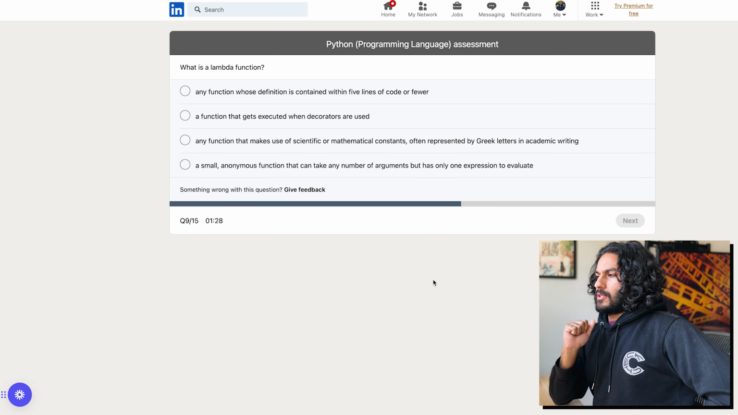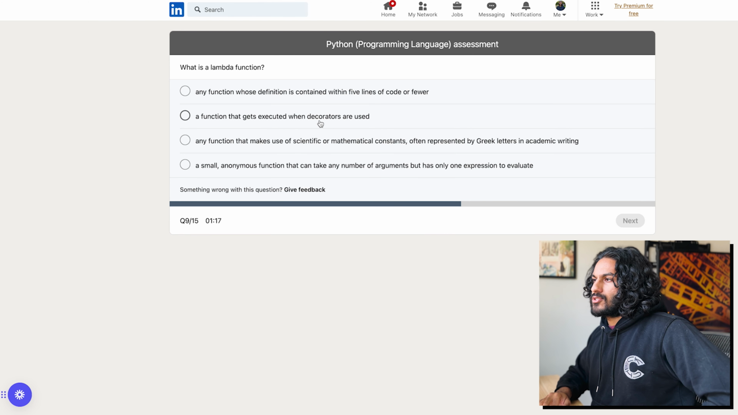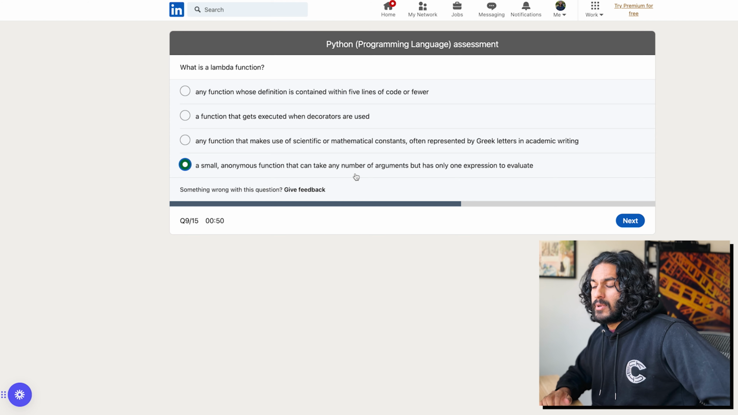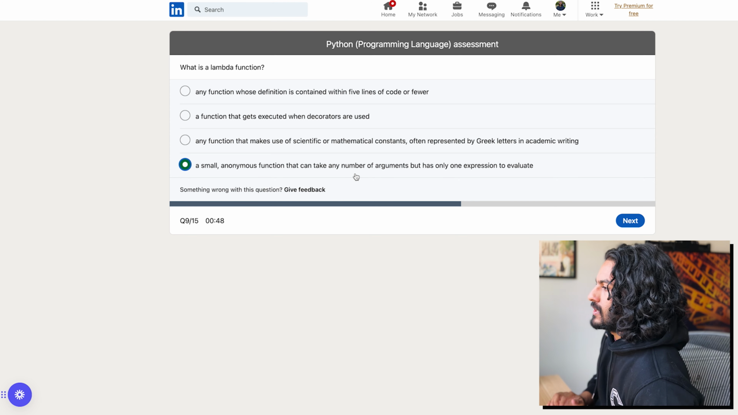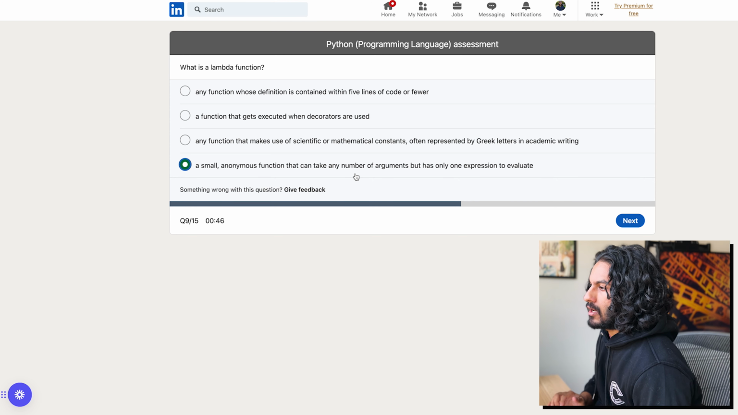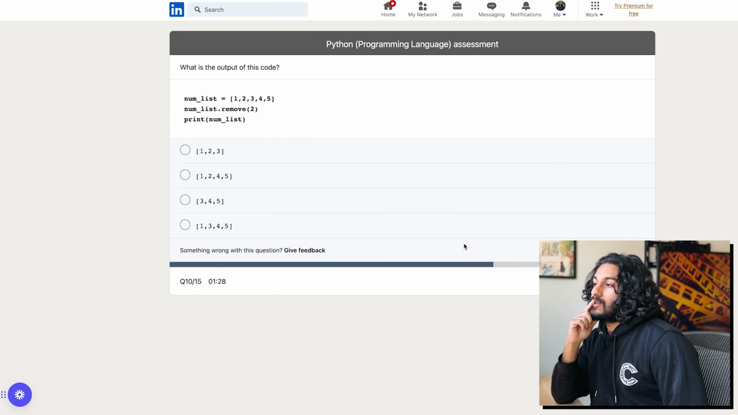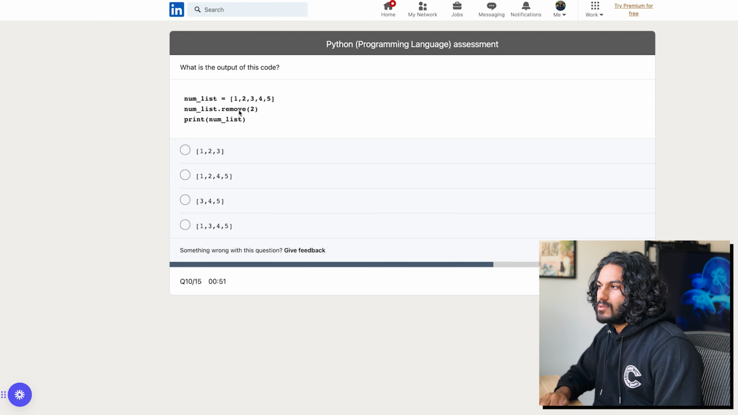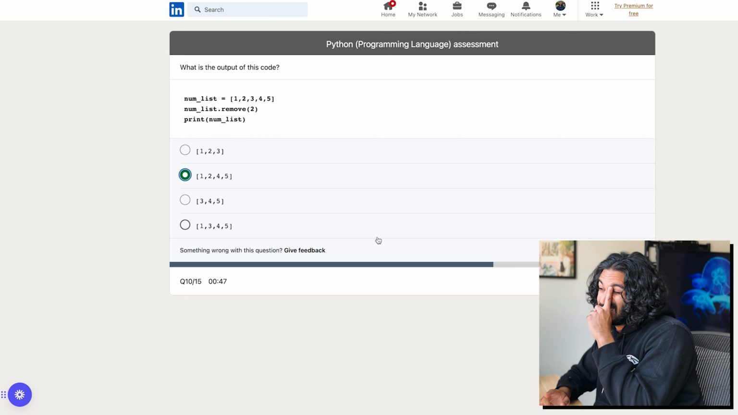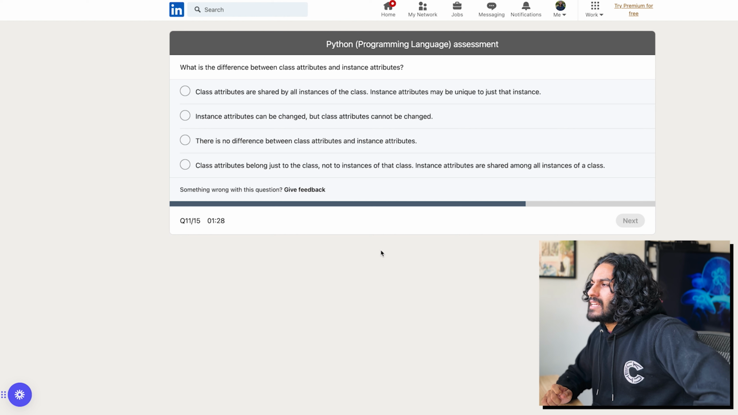What is a lambda function? A function that gets executed when decorators are used. Yes, I think that's right. Keyword is anonymous. I hope, unless they're trying to purposefully confuse me. I think the keyword here is anonymous. So what is the output of this code? I think 0, 1, 2. So that's gonna be 1, 2, 4, 5. I think. What is the difference between class attributes and instance attributes?